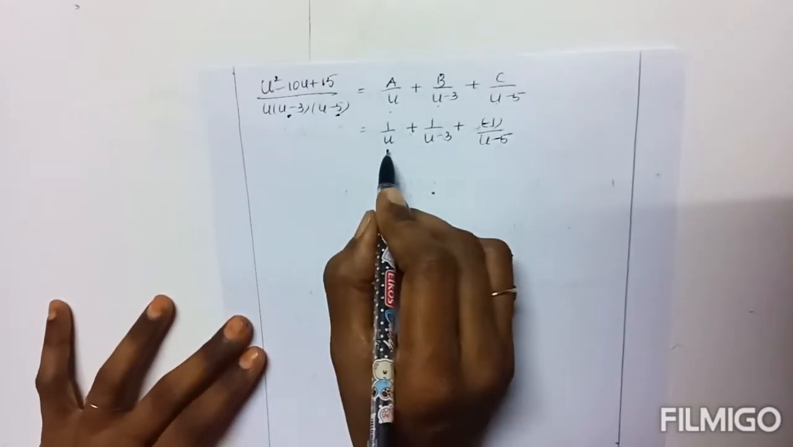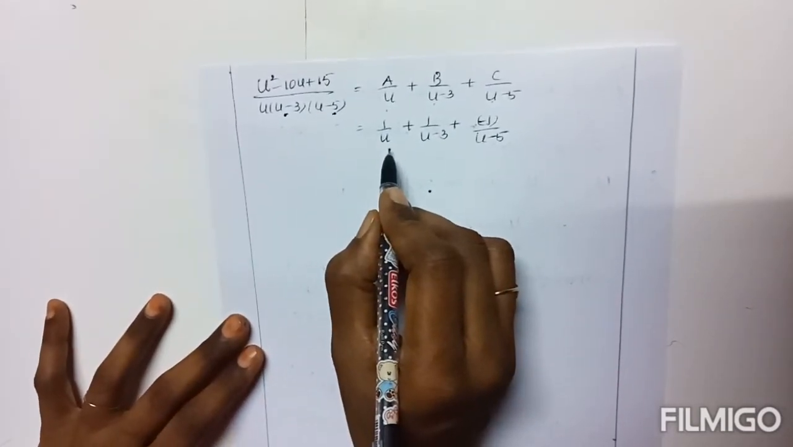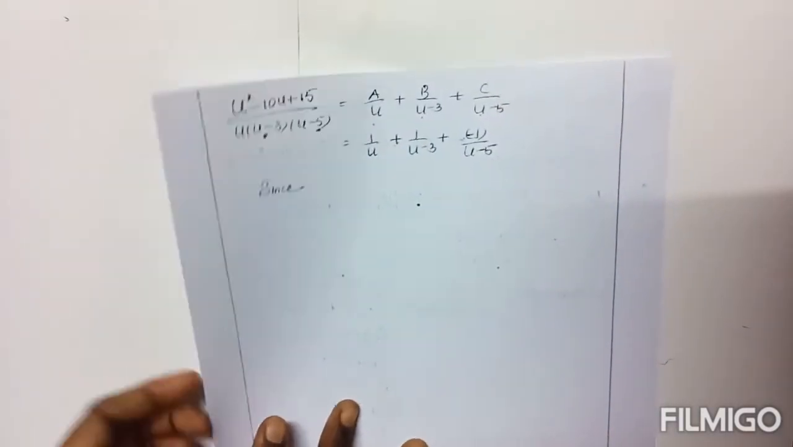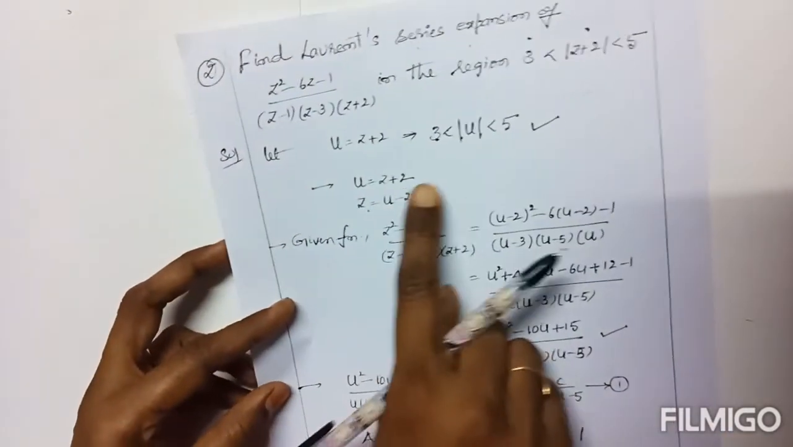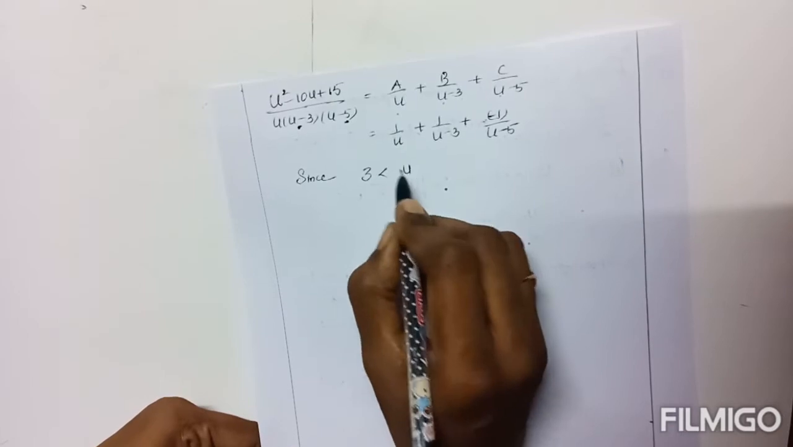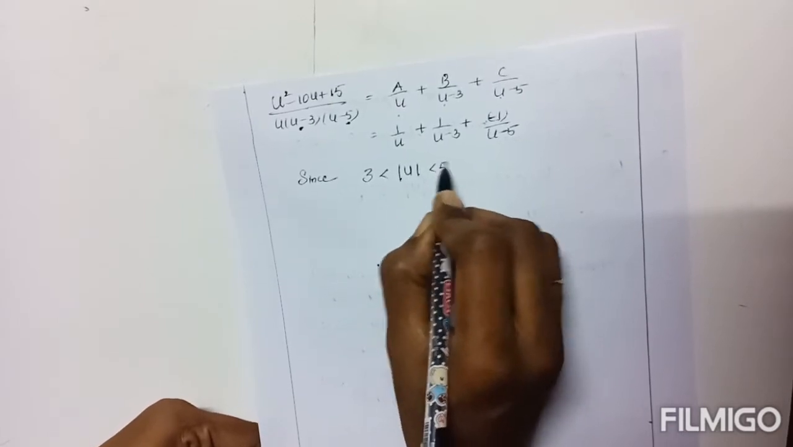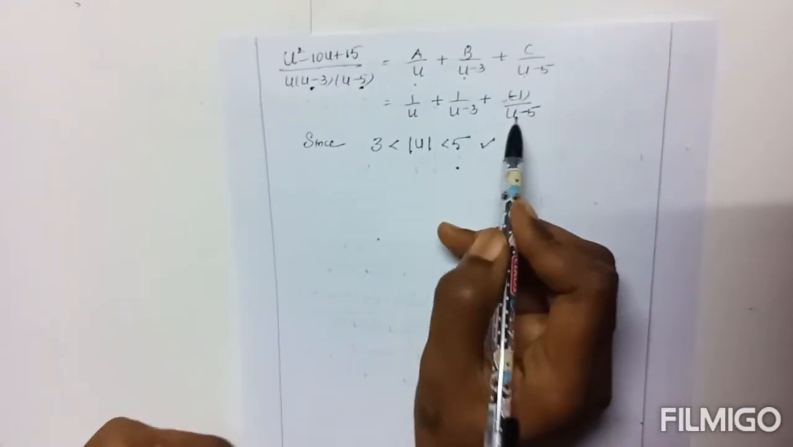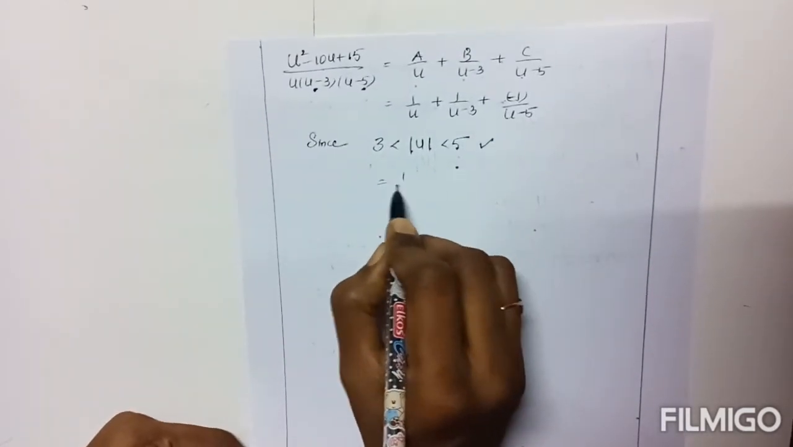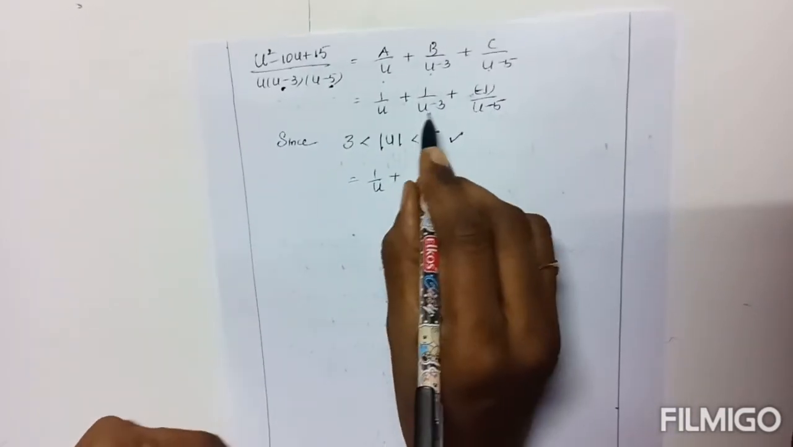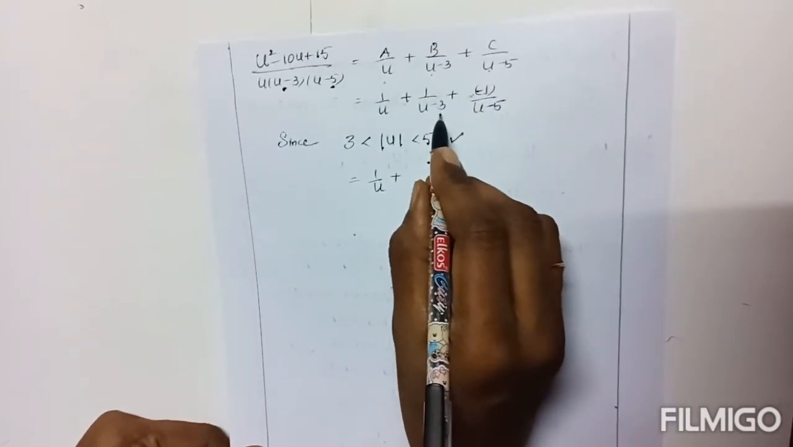After that, how do we use the given condition? What is the condition in terms of u? Here, 3 is less than u is less than 5. Using this condition, we have to write the expansion of this function: 1 by u as it is, plus, here there are two terms for the binomial expansion.